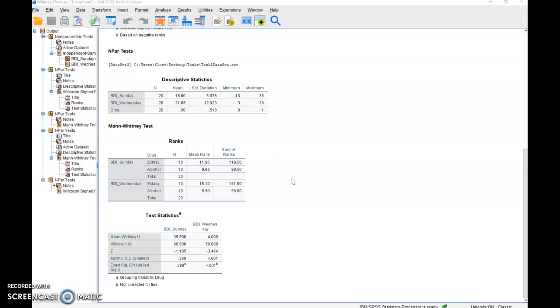So this first test that I ran was the Mann-Whitney test. Here you can see my descriptive statistics, my ranks, and my test statistics.